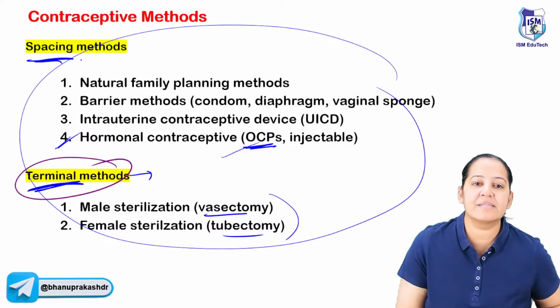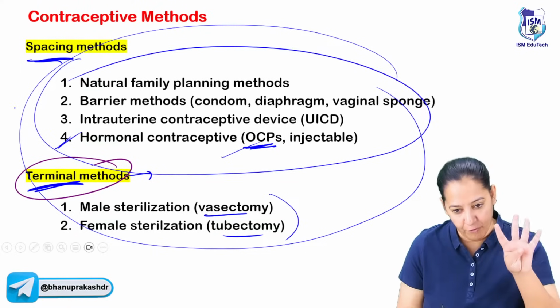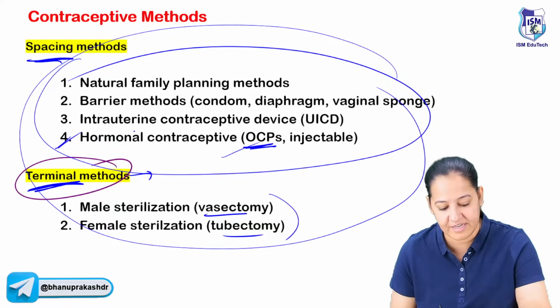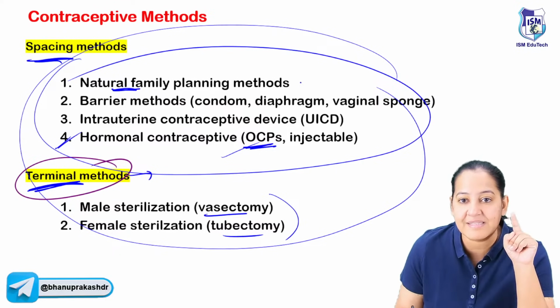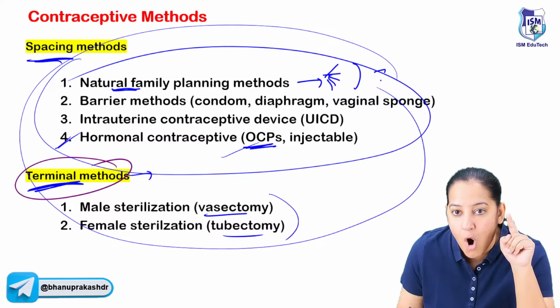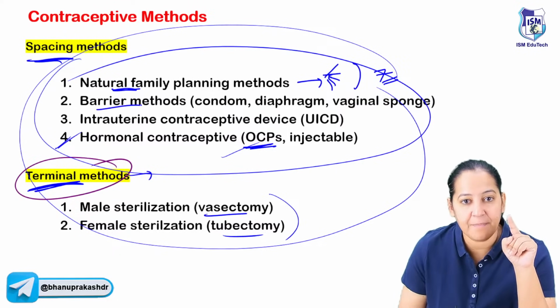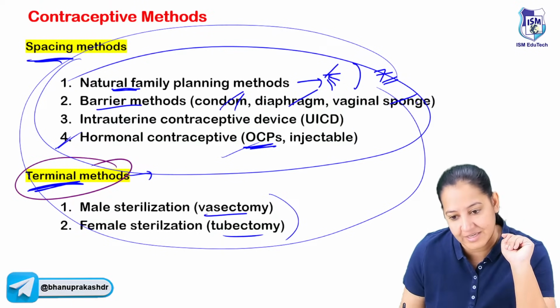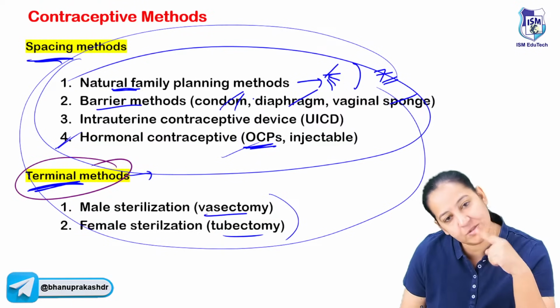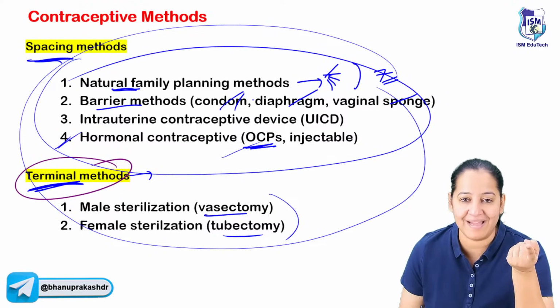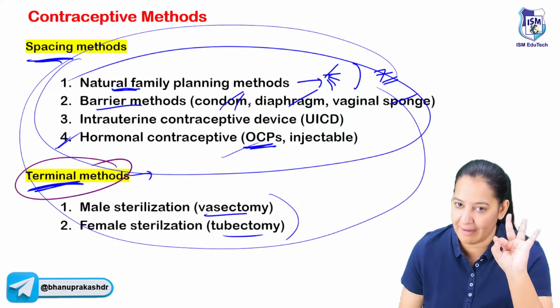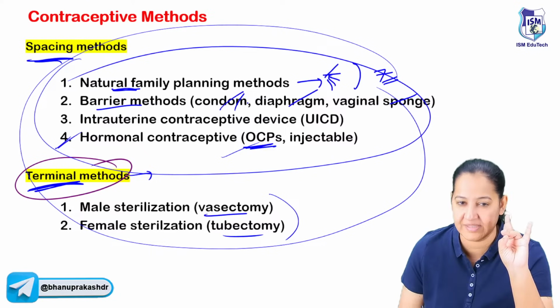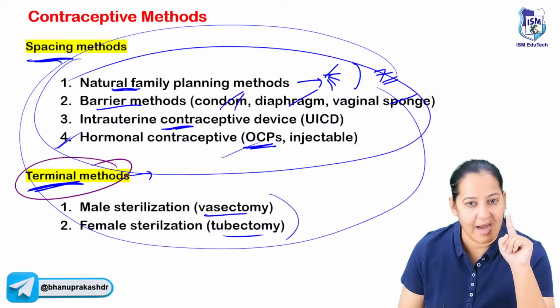So we will discuss the spacing methods here. There are 4 methods of spacing. I will discuss all 4 in detail one by one. Natural methods, there are 7 natural methods. The barrier methods, there are 4: the male condom, the female condom, the diaphragm, and the vaginal sponge. The male condom is used by males, and the remaining 3 are used by females. The third is IUCD, and the fourth is OCP.